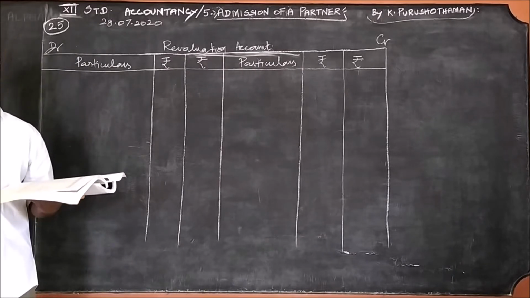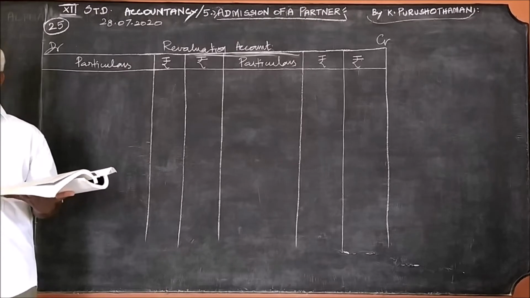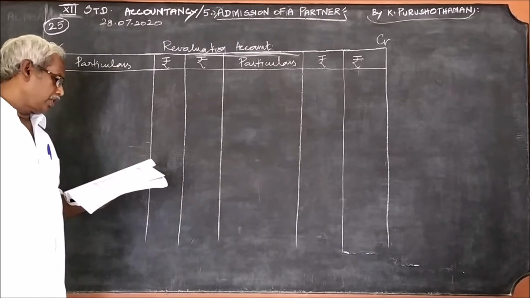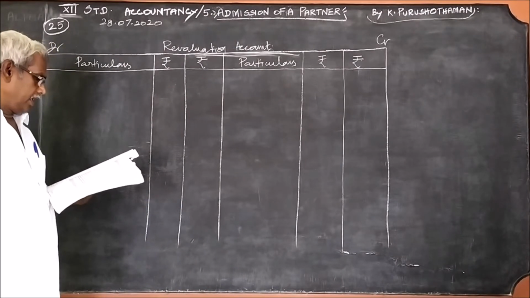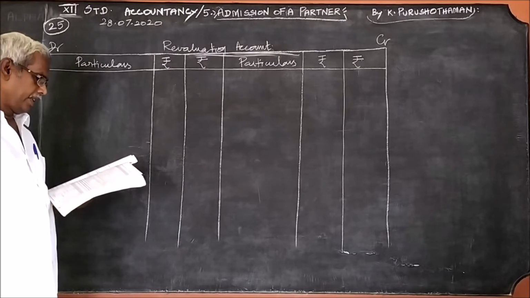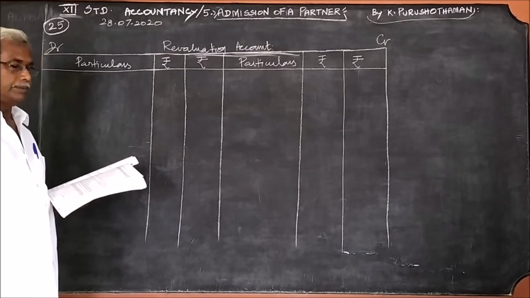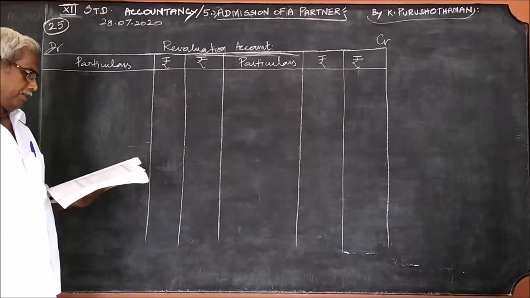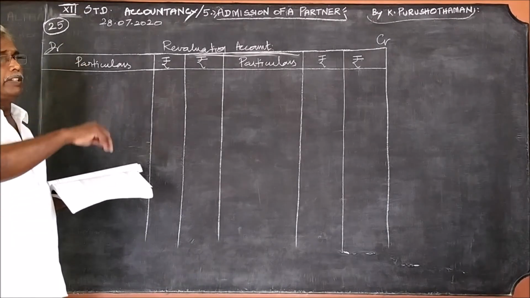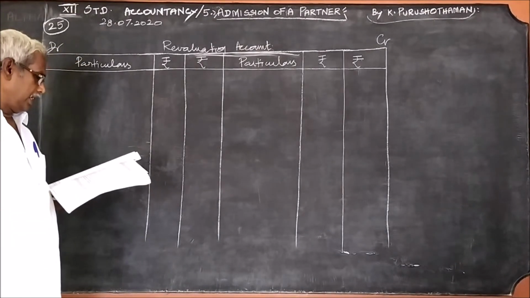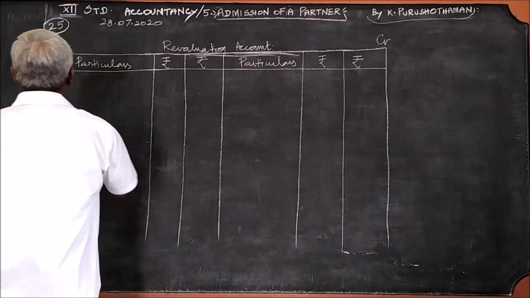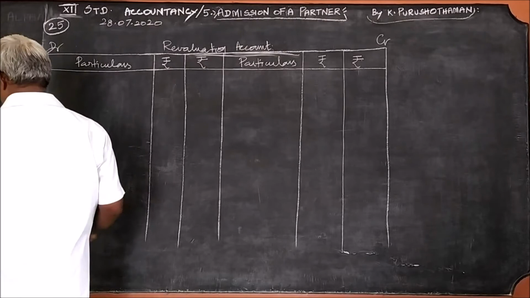Generally, the profit and loss items will appear under the balance sheet given in the question. The first one is regarding the amount to be brought in by the new partner Sukumar and the goodwill he has to bring in. Okay, let it be. We need not consider the first point for this revaluation account. Then go to the second point, that the stock be valued at 20,000. What is the value of stock?